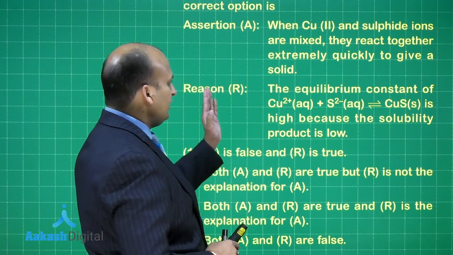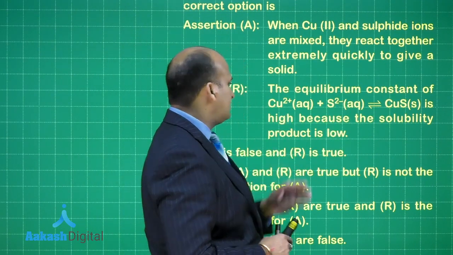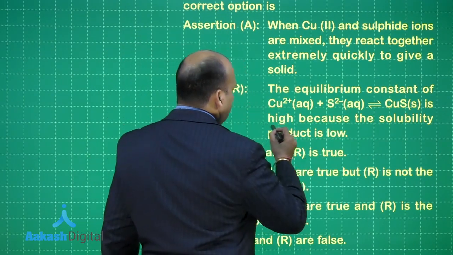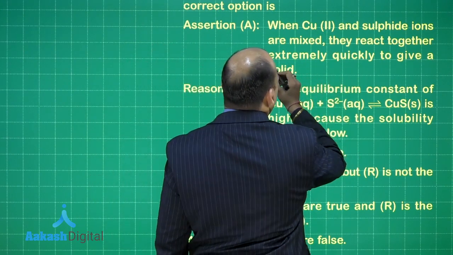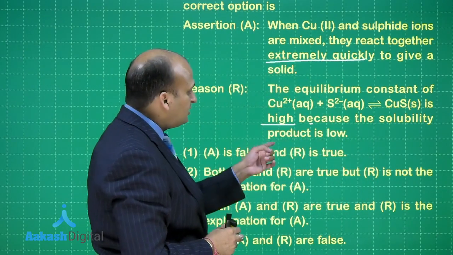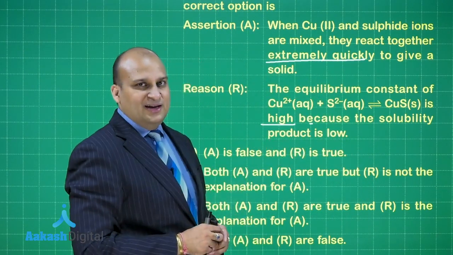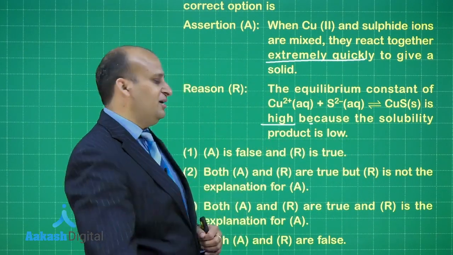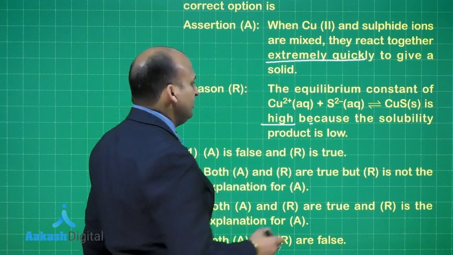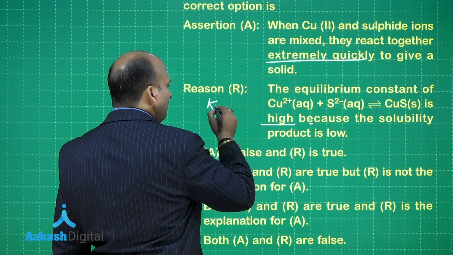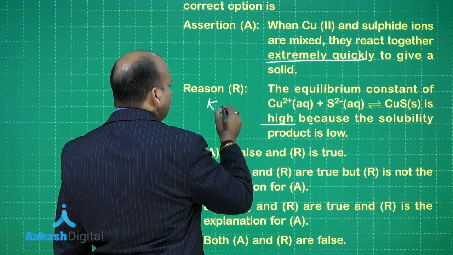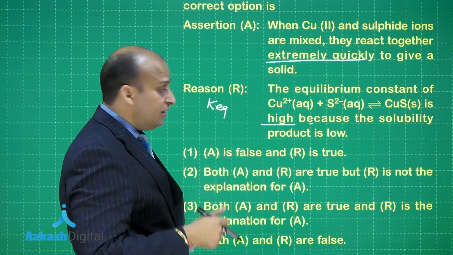The reason given is the equilibrium constant of this reaction is high. They are saying the equilibrium constant is high and they are reacting together extremely quickly. Now it says because the solubility product is low. Dear friends, this is the main point and I really like it. If you look at the reaction in the forward direction, you will be writing K equilibrium, say Keq rather than Kc or Kp.